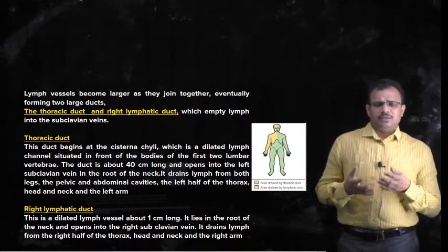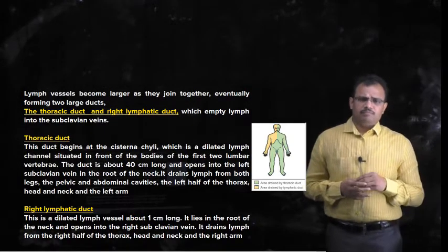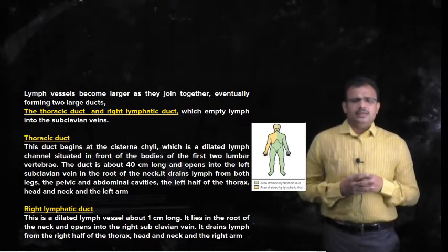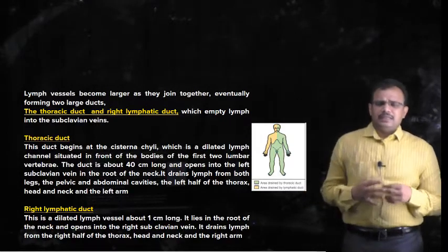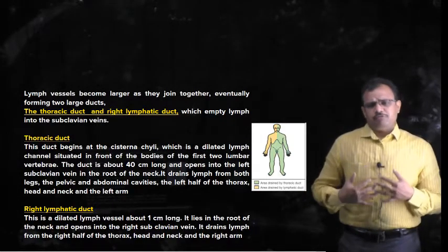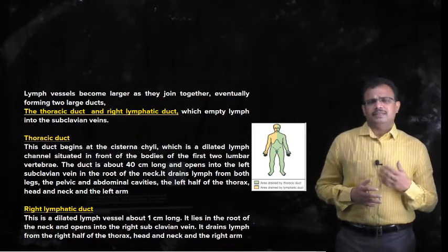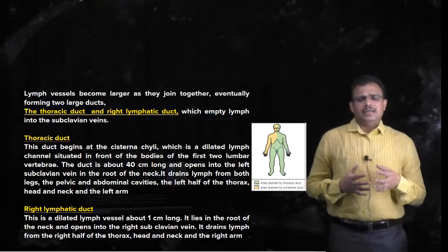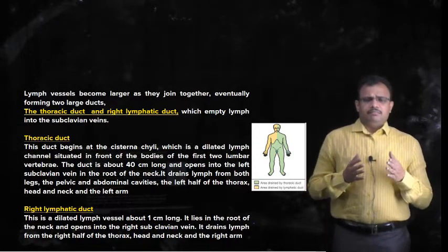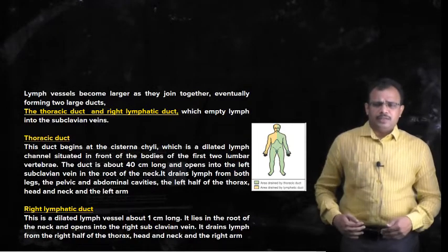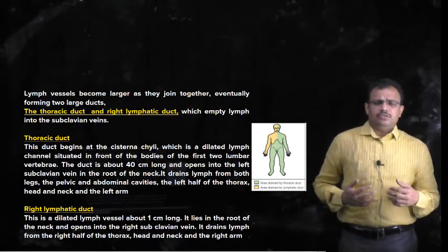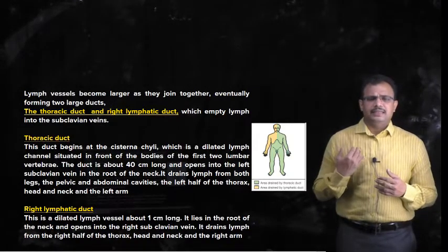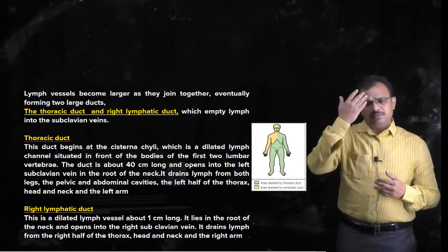The thoracic duct collects lymph from the majority of the body: the lower limbs, pelvis, abdomen, left half of the thorax, left arm, and left side of the head and neck.